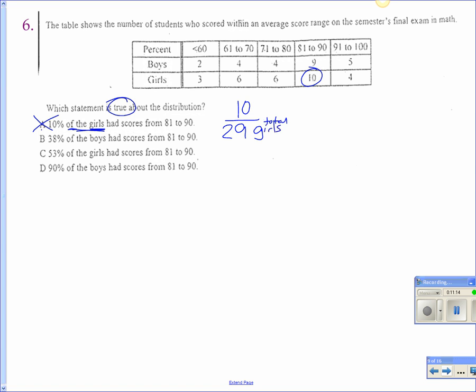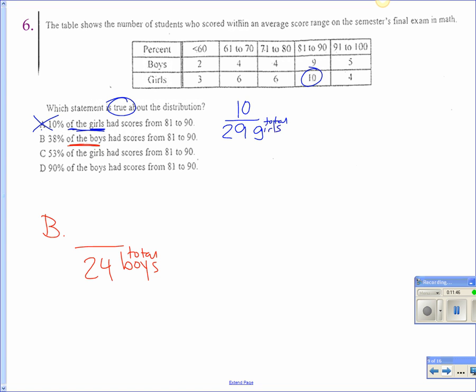All right, B says 38% of the boys had scores 81 to 90. All right, so Chuck, what's going to go on the bottom of my fraction for B? Very good, because that's what comes after the "of." So the boys. Chuck, how am I going to get the total boys? Very good. Add them all up. So guys, 2 plus 4 plus 4 more plus 9 plus 4, 24. So there's 24 total boys.